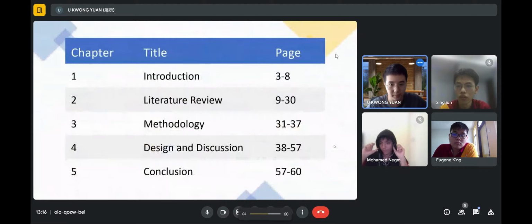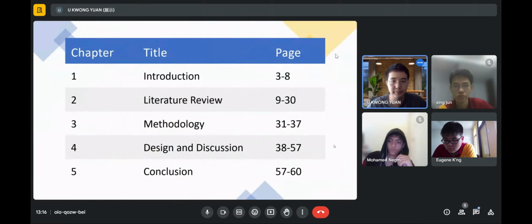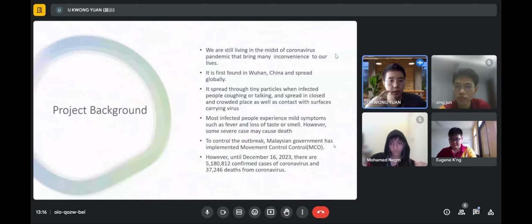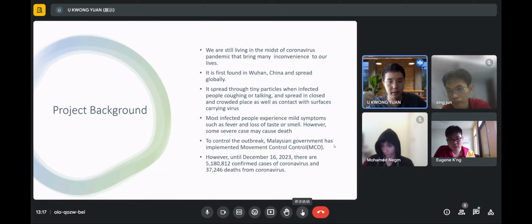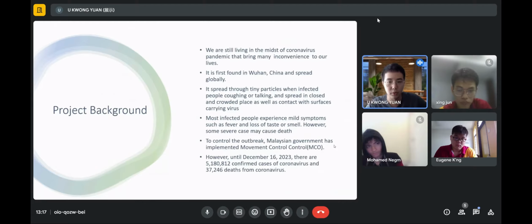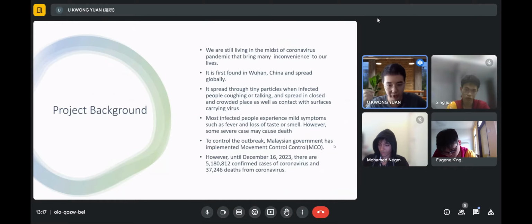So for now, as we know, we are still in the midst of the coronavirus pandemic, and it brings many inconveniences to us. The coronavirus was first found in Wuhan and then spread worldwide. If you are infected by the coronavirus, then you will have fever or loss of taste, and in severe cases you may even die. So to control the outbreak, the Malaysian government has implemented the MCO. However, until December 16, 2023, there are still 5 million confirmed cases and 300,000 deaths.